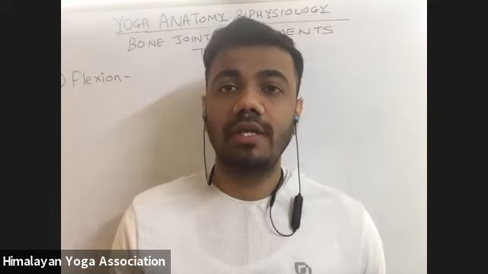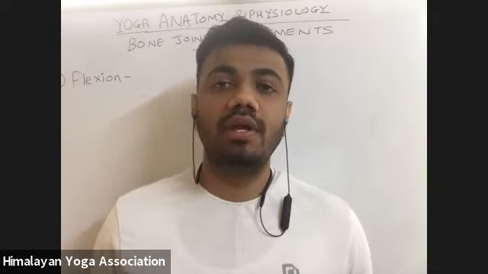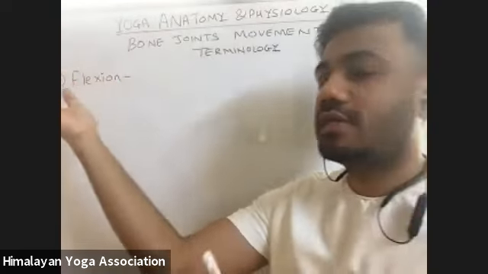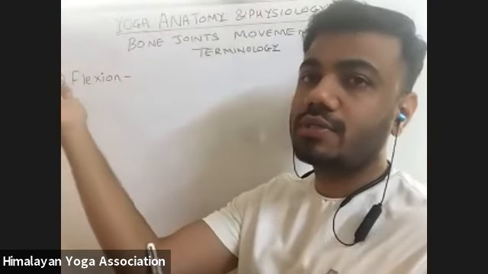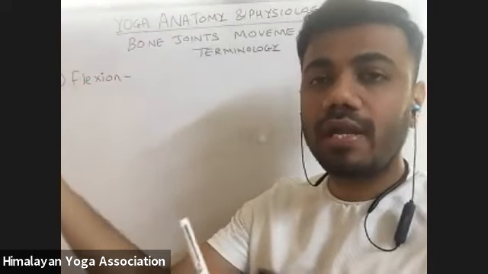The flexion term, what does it mean by the flexion? The term flexion means when we decrease the angle in between two parts or at a particular joint. When we decrease the angle, that term is defined as the flexion term. So, for example, take our arm. If you see the elbow joint, how do we say to flex our arm at the elbow joint.